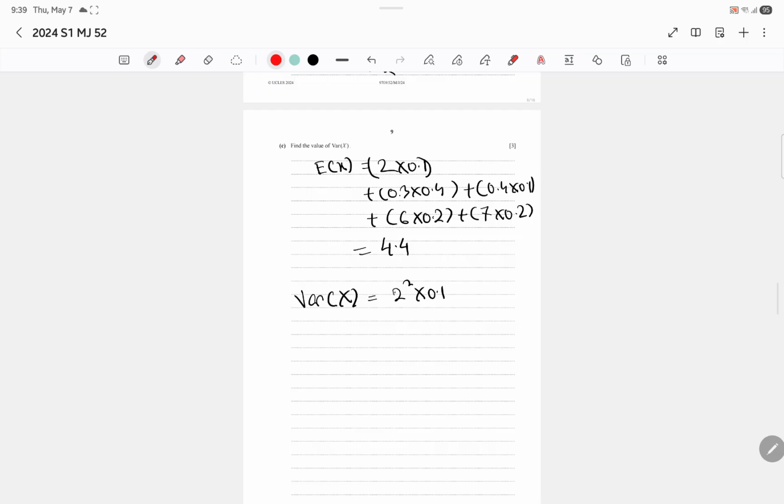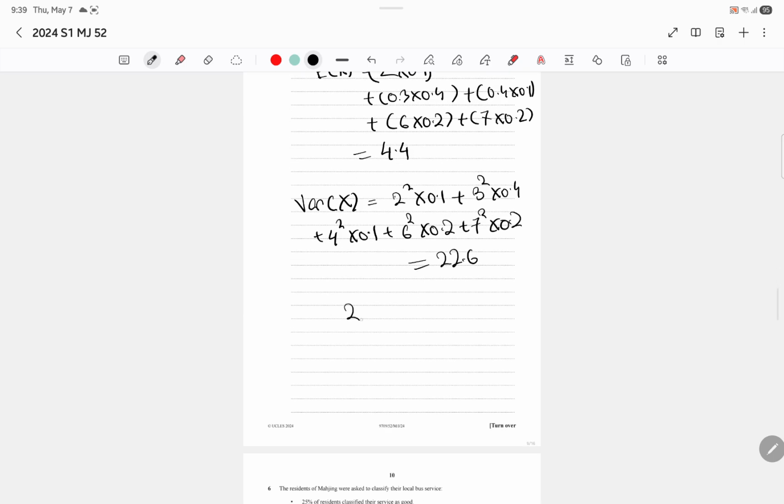So 2 squared into 0.1, plus 3 squared into 0.4, plus 4 squared into 0.1, plus 6 squared into 0.2, plus 7 squared into 0.2. If you add them all up, you should get 22.6, and you have to subtract the square of E(X), which is 4.4 squared, 19.36. That is your final answer, 3.24.